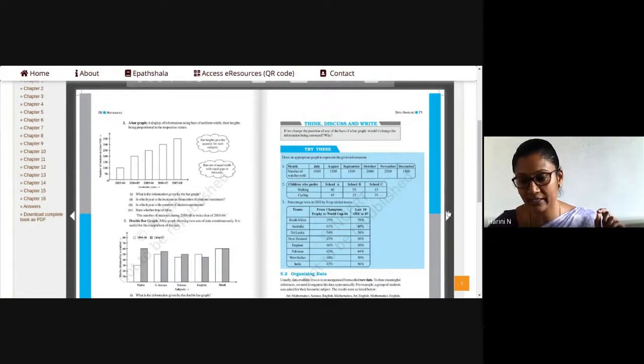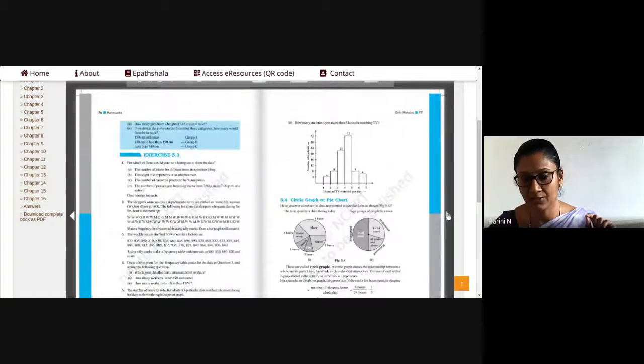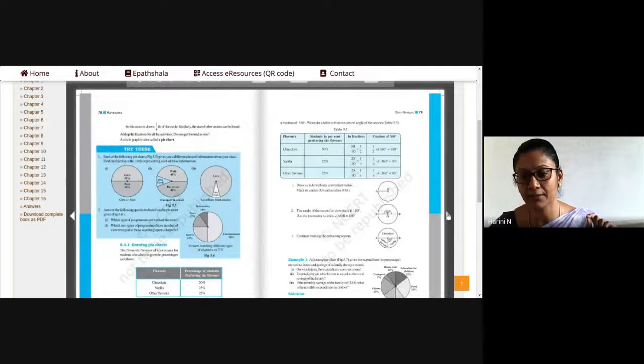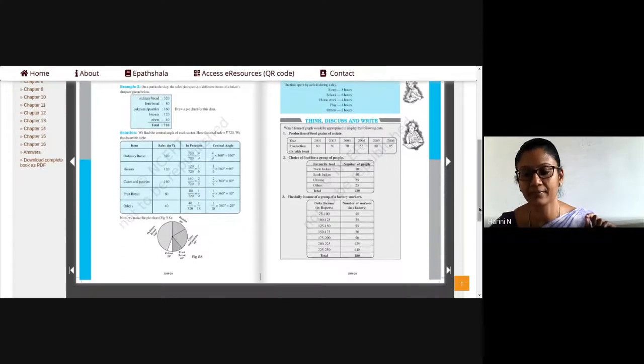Now, quickly before we end the meet, I wanted to focus your attention on one more try this activity on page number 81. Are you at page number 81? Please come back to page number 81 quickly. Yes, ma'am, I am at page number 81. Again, you have three situations given to you. Here also, which form of graph would be appropriate to display the following data? Leisurely go through this and get back to me tomorrow and tell me what kind of graph you will draw for this.